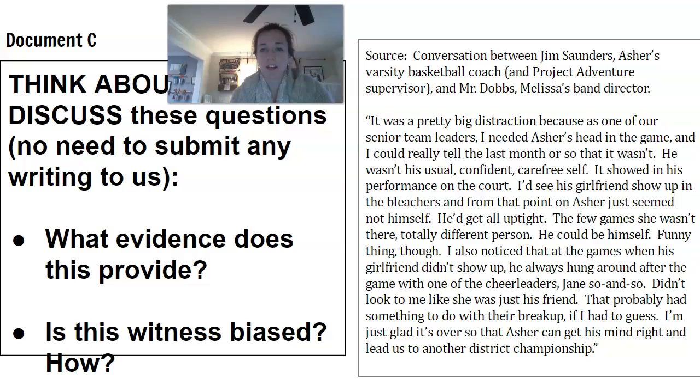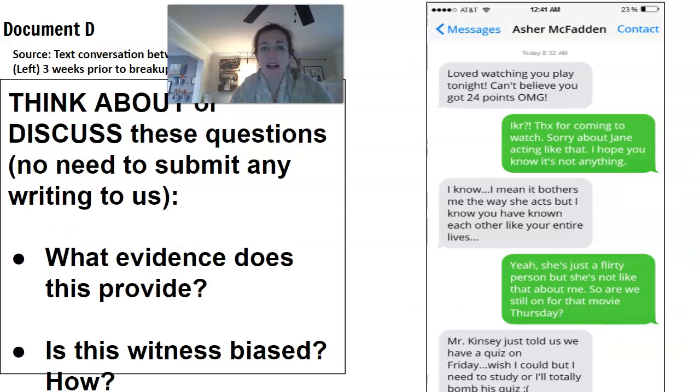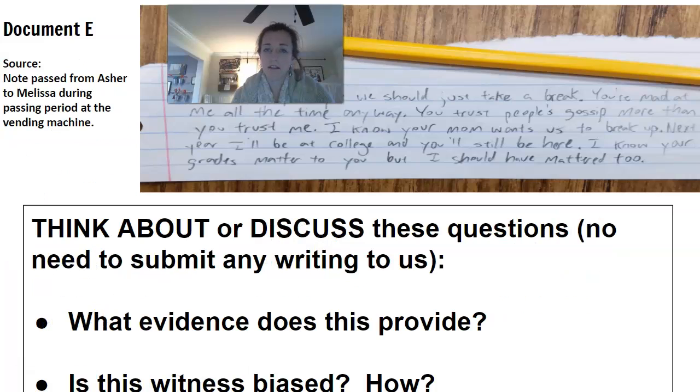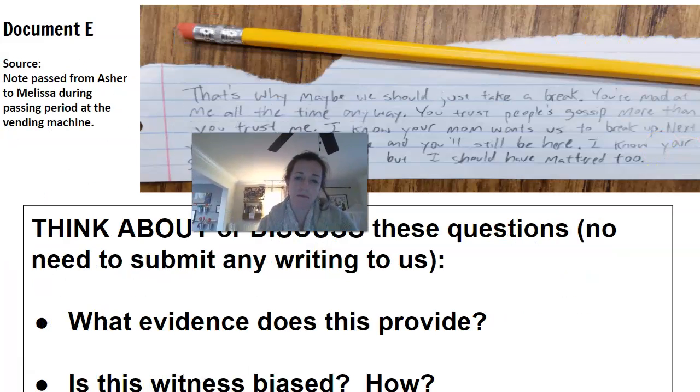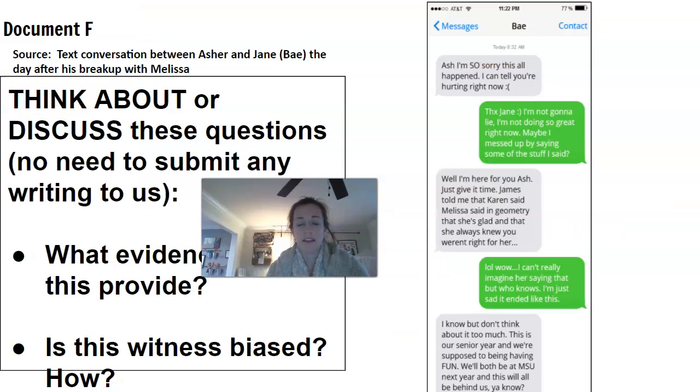And then there's a conversation between Asher's basketball coach and another teacher. Then we get some text conversations between Asher and Melissa themselves, their report cards, and finally the breakup note that Asher wrote Melissa. And then lastly, a conversation between Asher and Jane, who's the third girl in this, or third person in this situation.